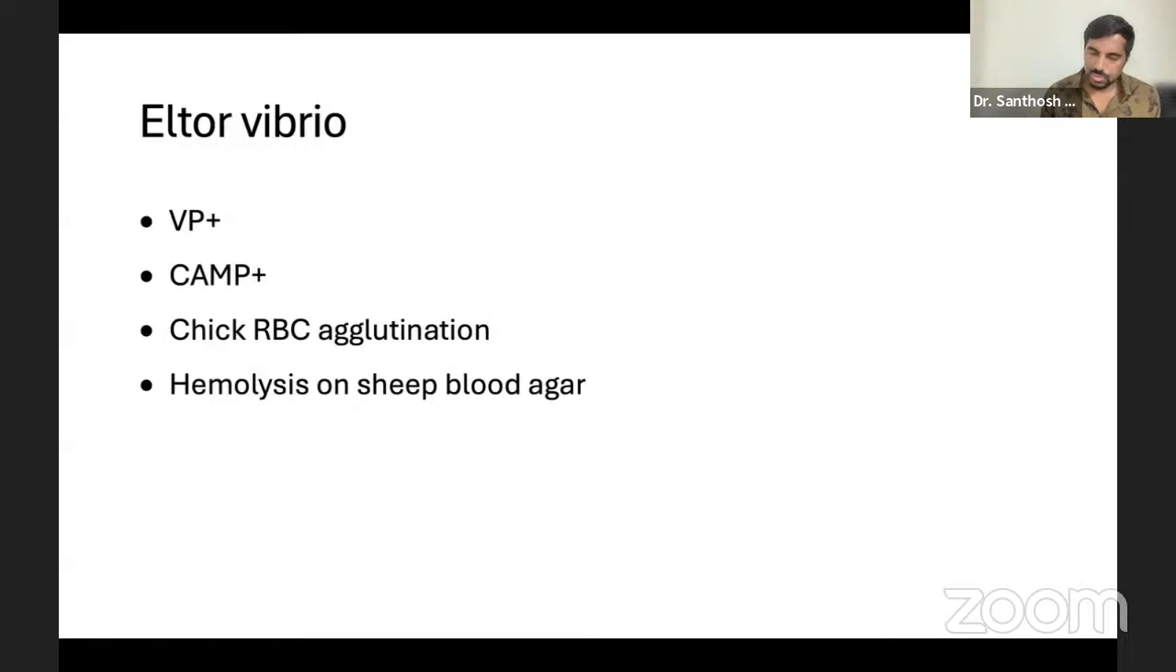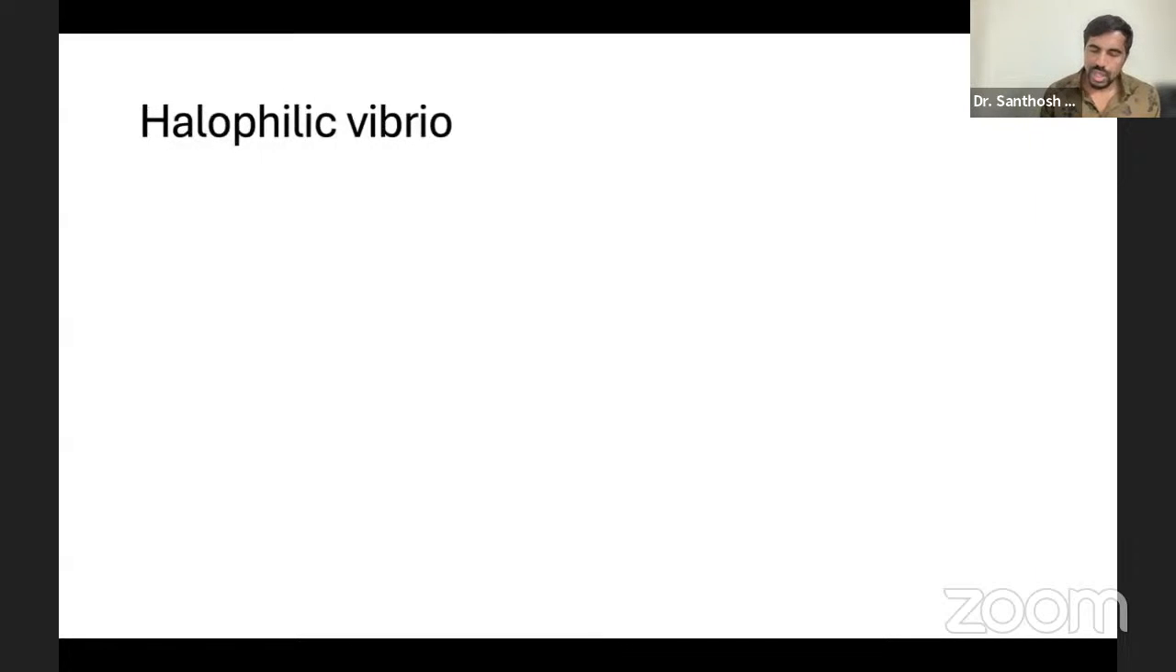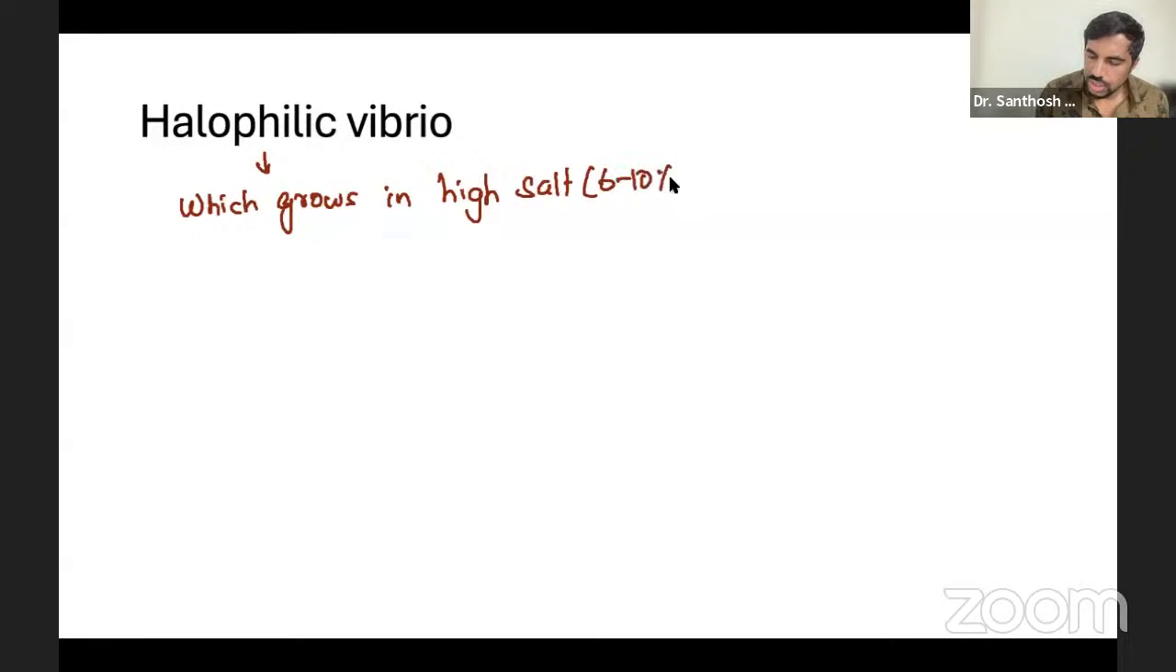Next, halophilic Vibrio. In halophilic Vibrio, what you're going to write is that halophilic Vibrios are the Vibrios which grow in high salt, meaning 6 to 10 percent NaCl. They can grow in high salt concentration, so mostly you can see them in seawater, right? Sea. Okay, that's it.